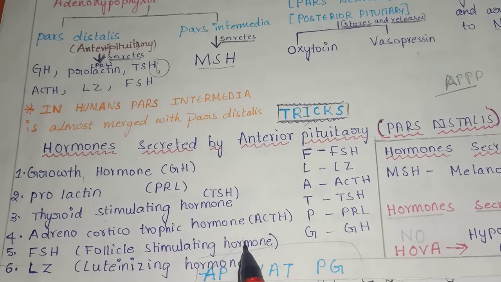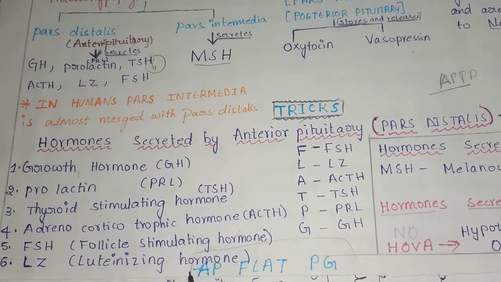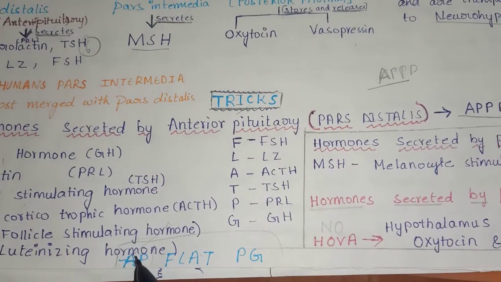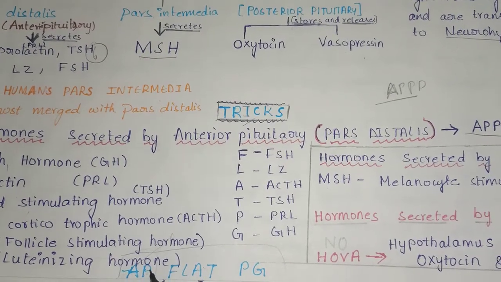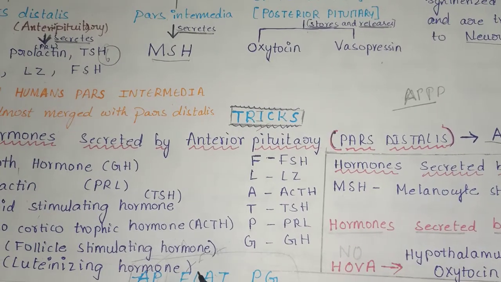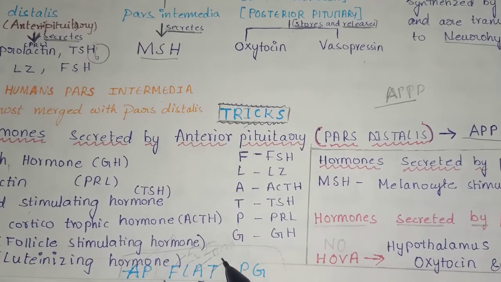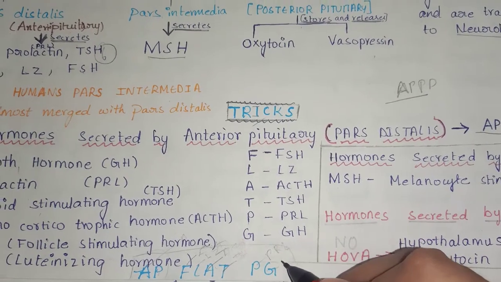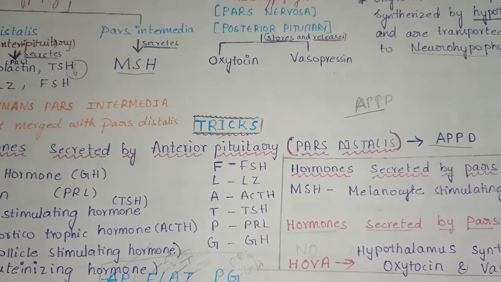AP means anterior pituitary. From F, FSH, follicle stimulating hormone. L, luteinizing hormone. A, adrenocorticotropic hormone. T, thyroid stimulating hormone. P for prolactin. G is growth hormone.